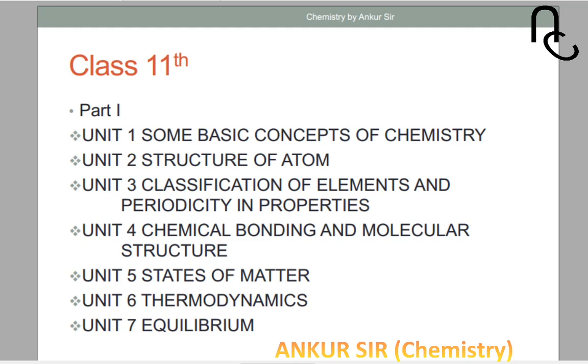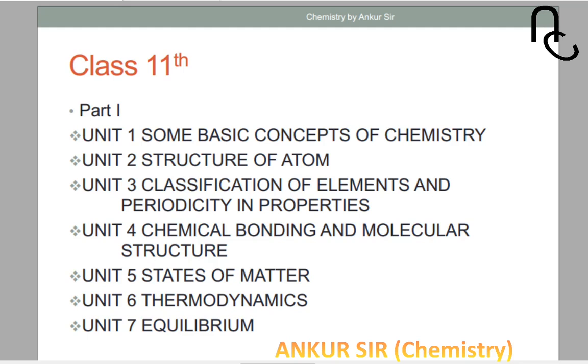The third chapter is classification of elements and periodicity in properties. This chapter is also known as the periodic table. Here for the first time you will become familiar with the whole periodic table. Till 2020, 118 elements have been discovered. So in this you will get a basic idea about the periodic table, as well as some periodic properties like ionization enthalpy, atomic size, and electronegativity. Yes, these are new, but you have to become familiar with these new words.